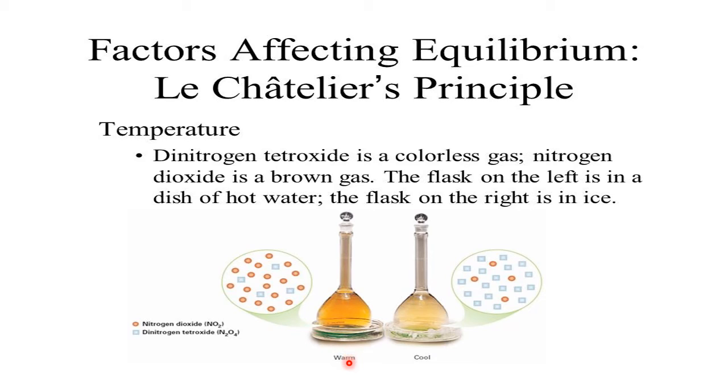Warm is what? Yellow color. Cool is what? Cool is the color going to colorless. All these experimentally they have done. It's an example of what? Example of NO2, N2O4.